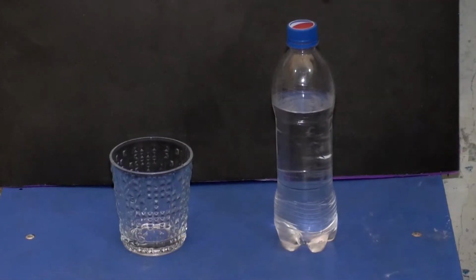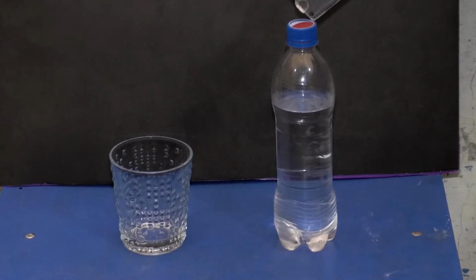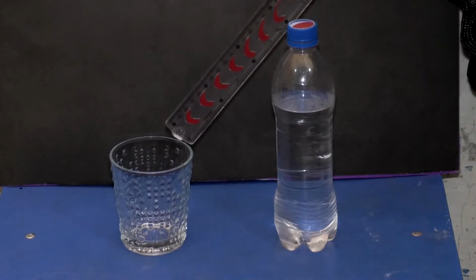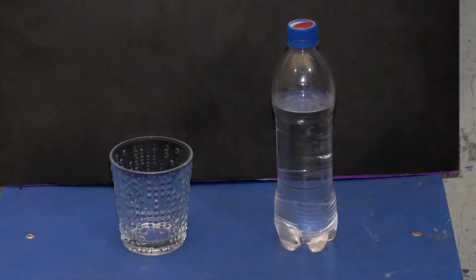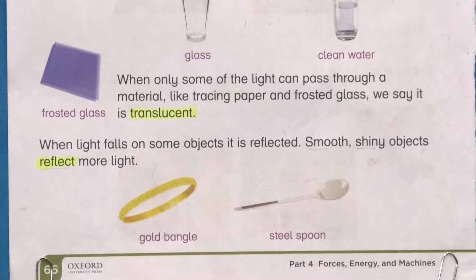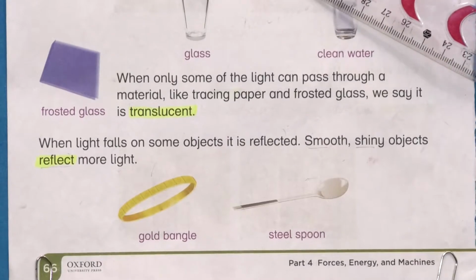Let's have a look at the transparent objects. As you can see, these are examples of transparent objects. This is clear plastic, and this is glass. Both objects allow light to pass through them. So these are transparent objects. As we have read, transparent objects are the objects which allow light to pass through them.